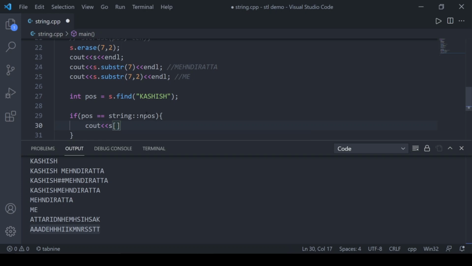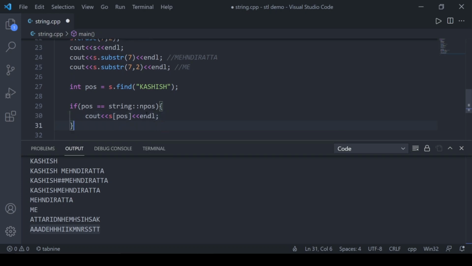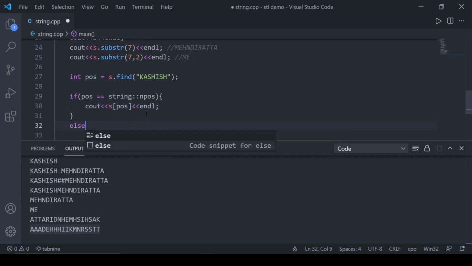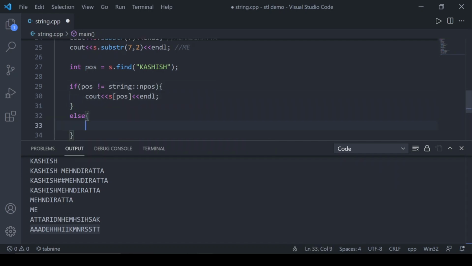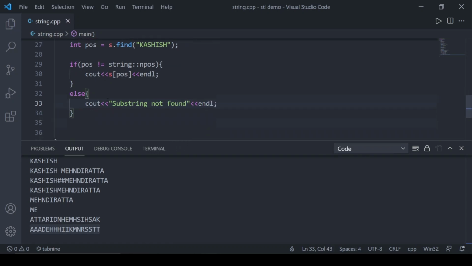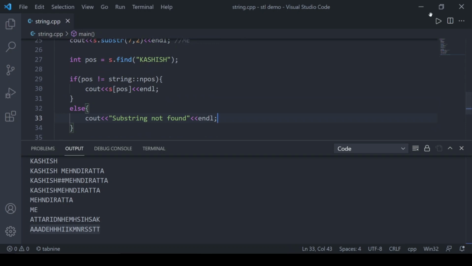Let's display the first character if it's found, else, oh sorry, we can make it not equal here, and after that, else we can say substring not found. Let's check it out.